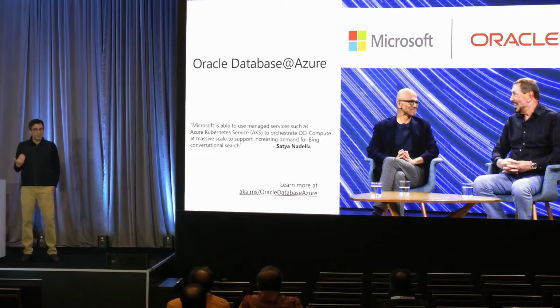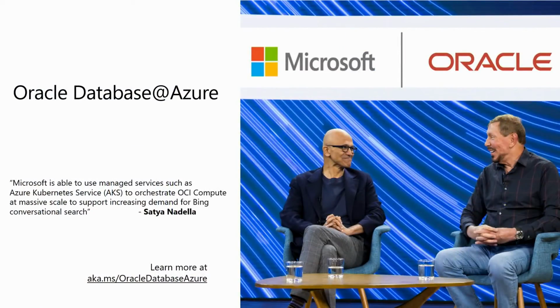And hence, our leaders came together. Larry and Satya sat down together and started working out some of these problems. From a database architecture standpoint, we have the best technology to make it simple for customers with a converged database model. From the application development standpoint, Azure has the best-in-class services on top. And so how can we make this seamless and make it a reality, the holy grail for the customers?